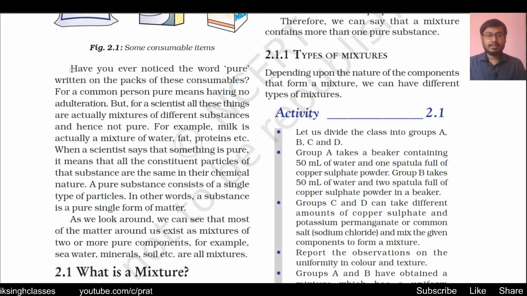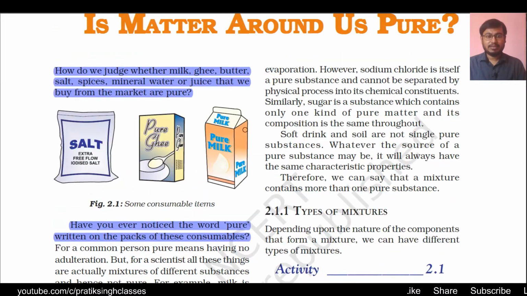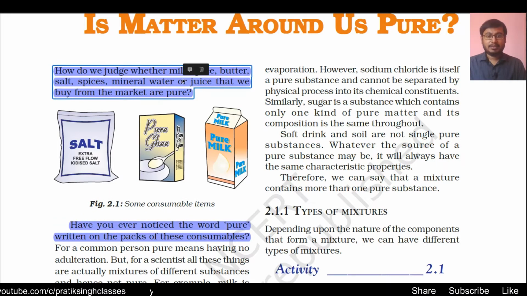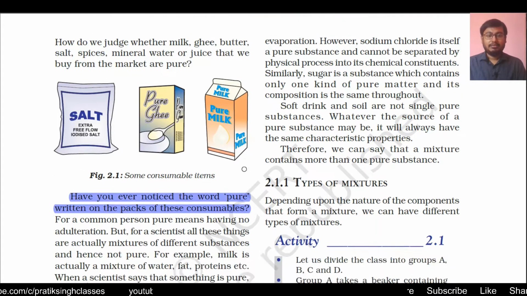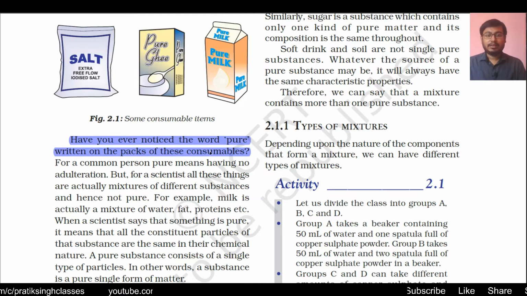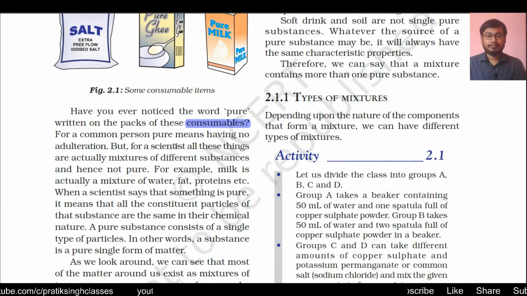Have you ever noticed the word pure written on the packs of these consumables? When you buy things like milk, ghee, butter and most of the other things, have you seen the word pure written on the packet or wrapper? What is the meaning of that? Here the word consumables means the things which we consume, which we eat or use in any way. For a common person, pure means having no adulteration.